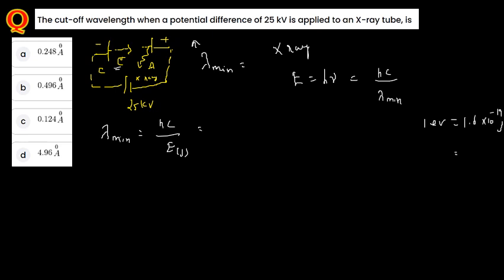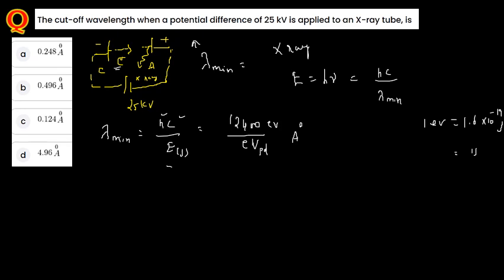From this, if you substitute all these values here, always remember this one, Hc divided by E. That is how you can mention it: 12,400 divided by E, which is in electron volt. Volt here is about the potential difference. So you can mention this one. Even this one is in electron volt, and here the energy is in electron volt, so the answer will be in angstrom.